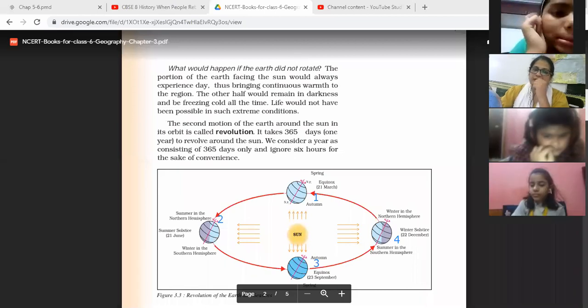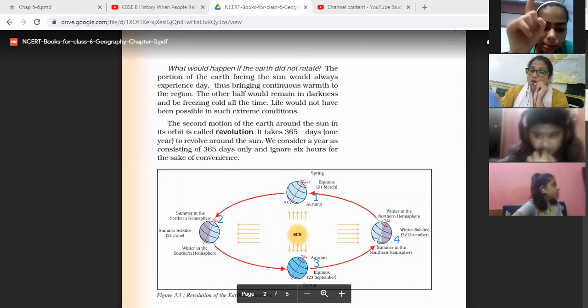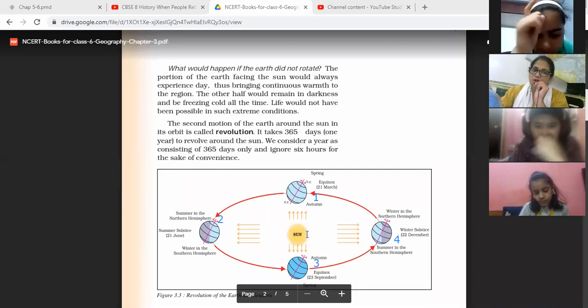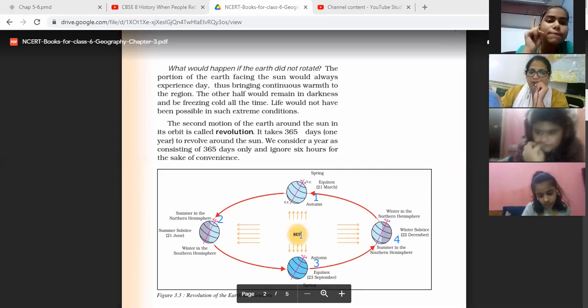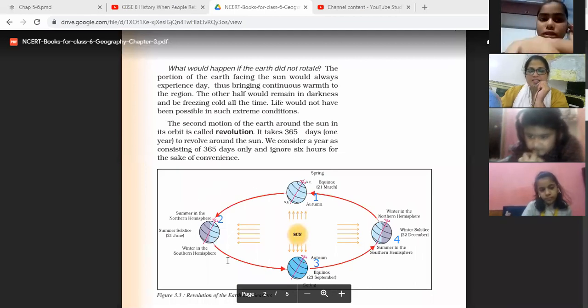Earth completes its rotation in 24 hours and its revolution in 365 days and 6 hours. Rotation causes day and night and revolution causes seasons. Rotation is the movement of the earth on its axis. Revolution is the movement of the earth around the sun. It is known as revolution.